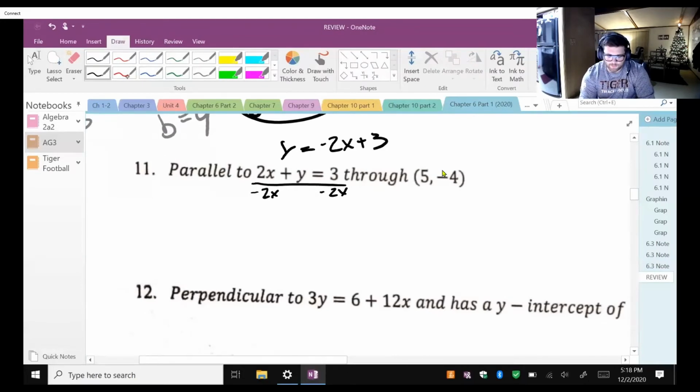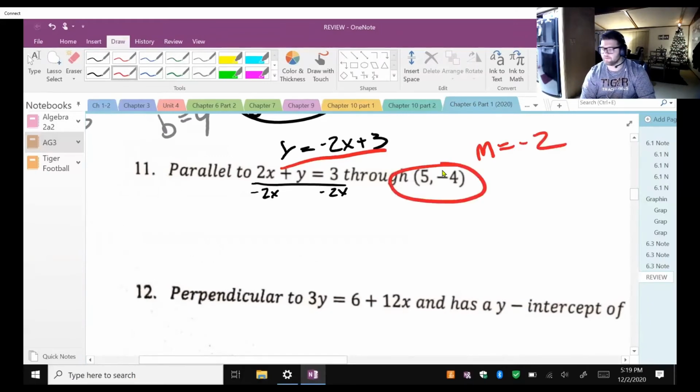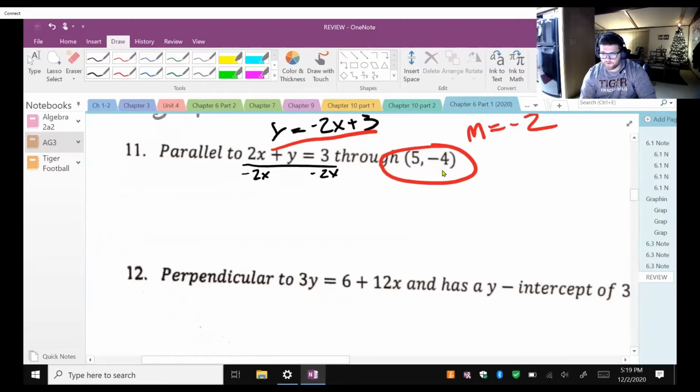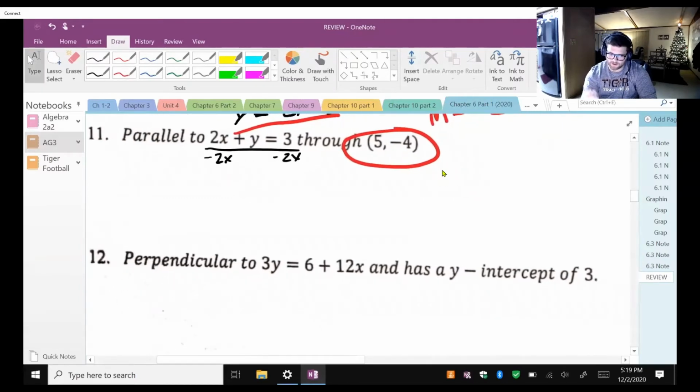So if I need to write a parallel equation, my slope is going to be exactly the same as this line right here. So my slope is going to be -2. Okay, and do I have a point? Yes, I do. So now it just turns into the same type of problem as before. You have a slope and a point, do it like the ones we did above.